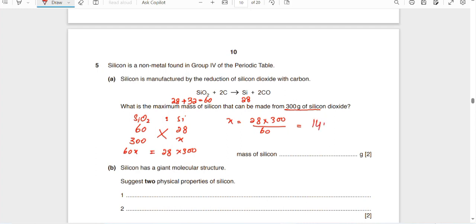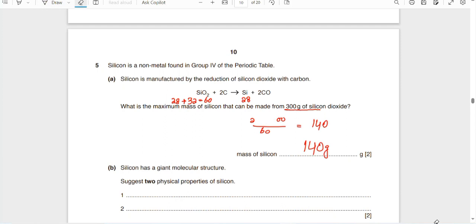Okay, 140. We have another method, if you don't agree with this, that will be a bit longer. Let me try that method as well, but we'll get the same answer.